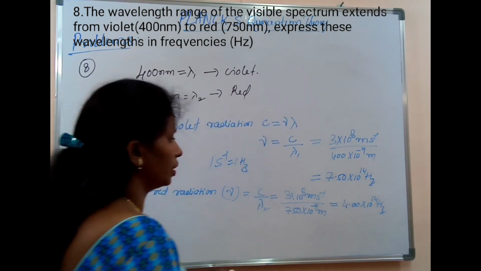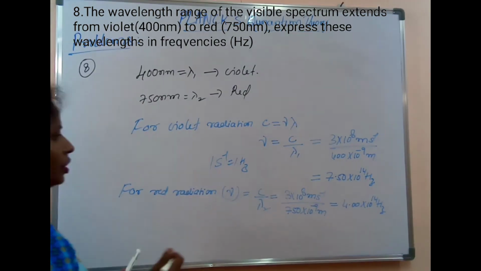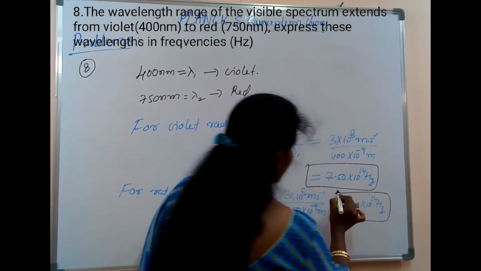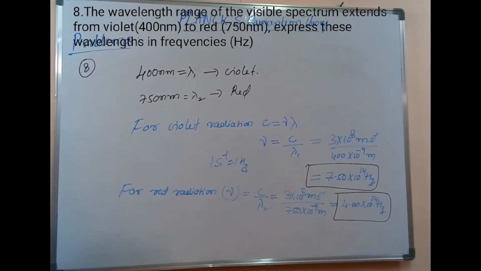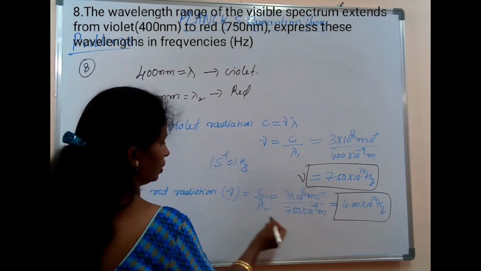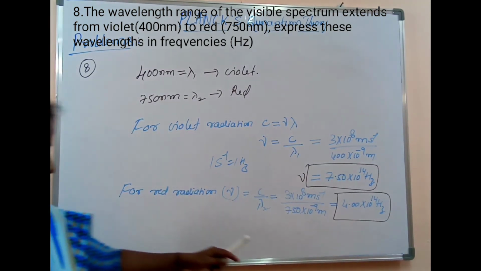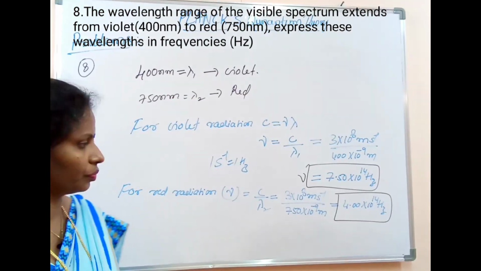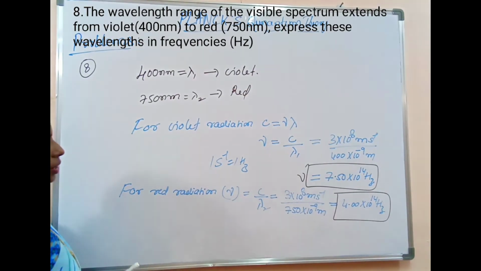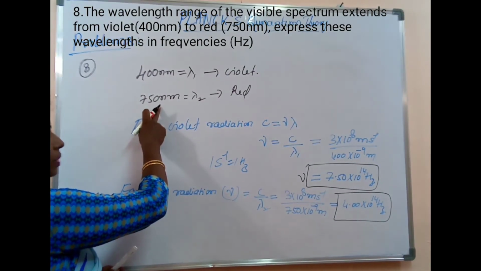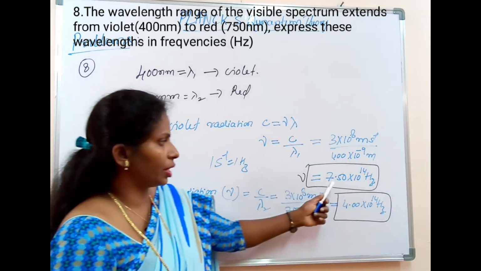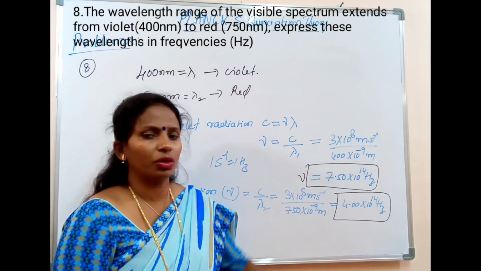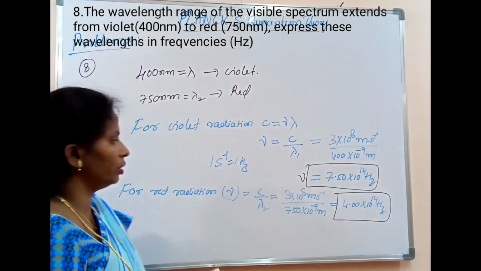So these are the frequencies for violet and for red color. This is the wavelength range for visible radiation, and in terms of frequency, 7.5 into 10 to the power of 14 hertz to 4.00 into 10 to the power of 14 hertz for visible light.